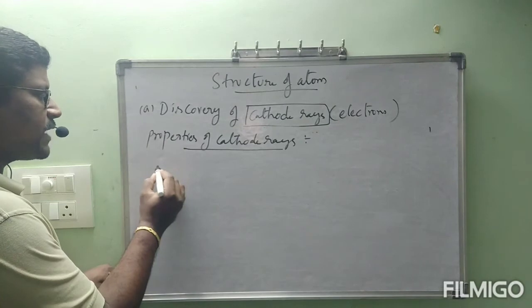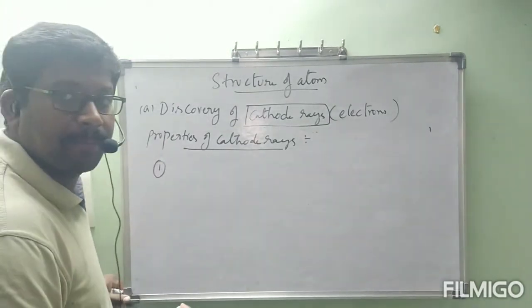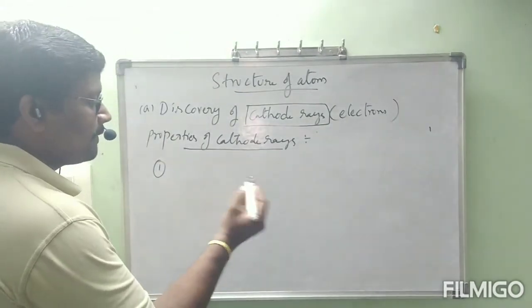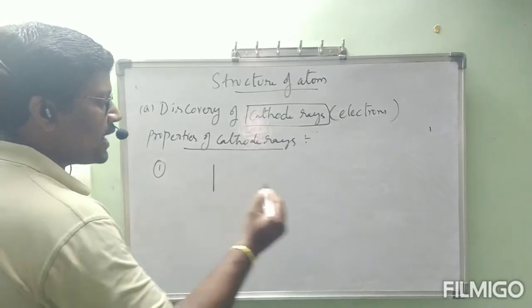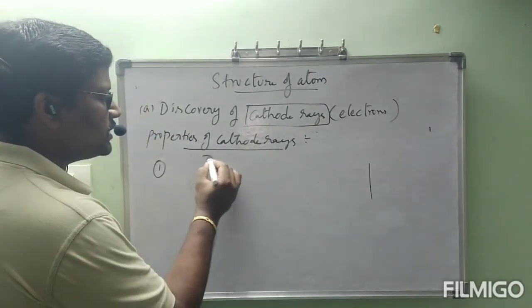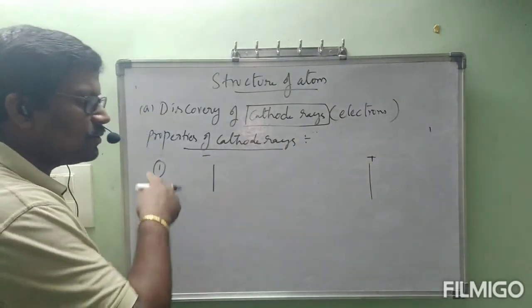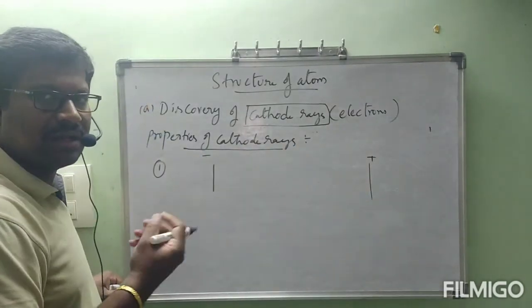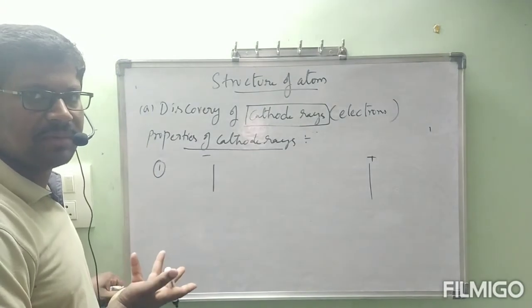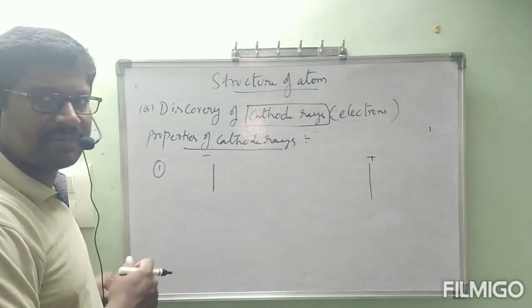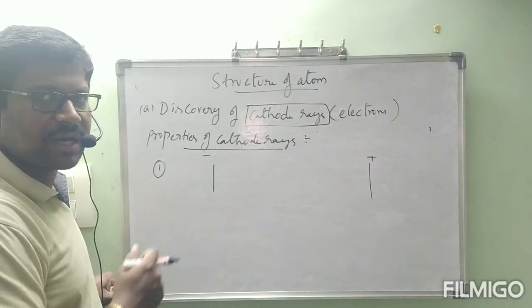Under the properties of cathode rays, first one, let us imagine that this is the cathode and this is the anode. This is the negative charge plate, this is the positive charge plate. Actually, I would have to go through the glass tube completely, but these are only properties, so we have to remember them simply. No need of diagrams also. For your understanding, I am drawing the diagrams.